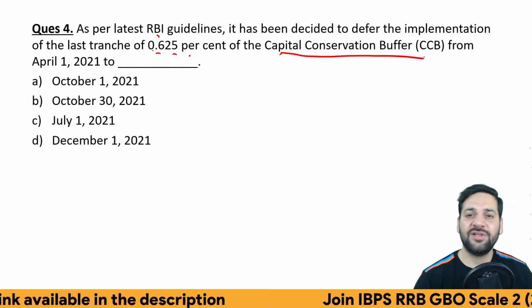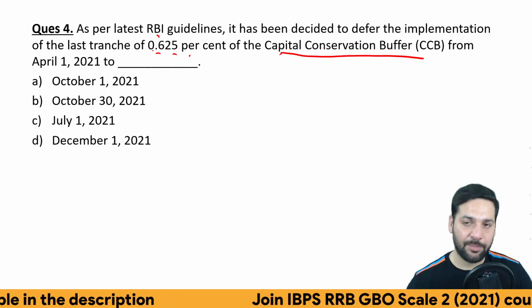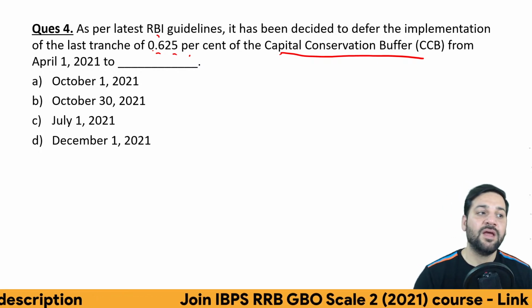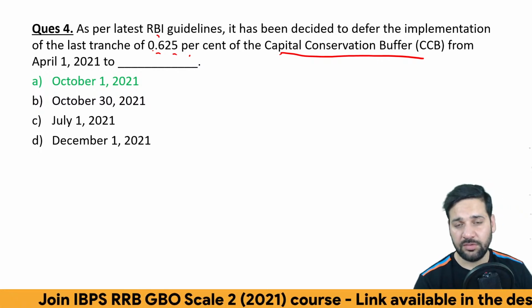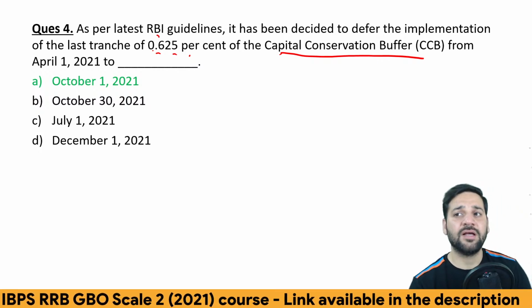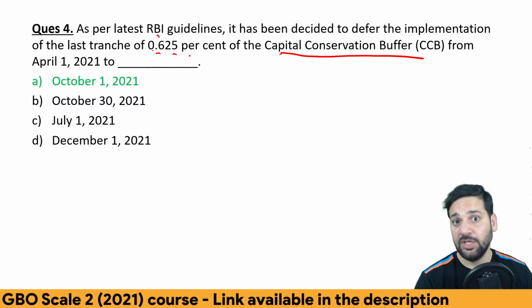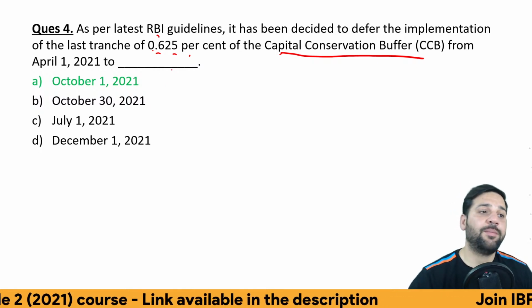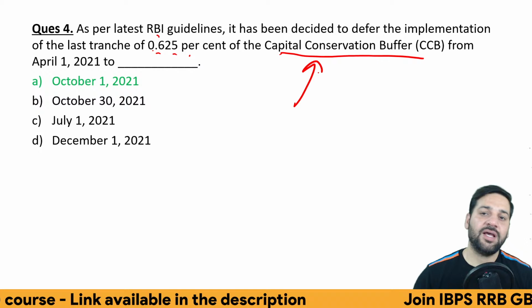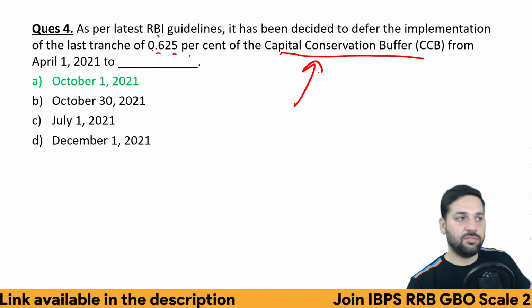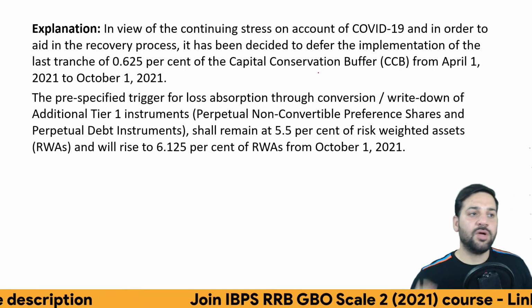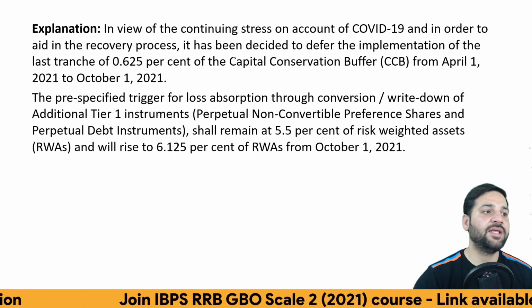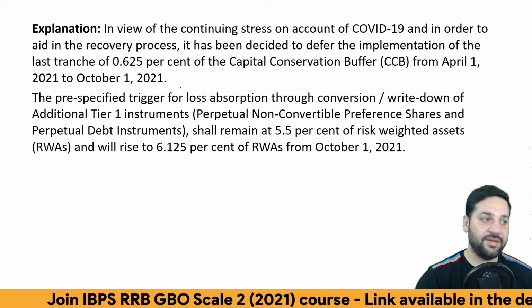Please refer to the Basel III norms का video, ठीक है? जो उतना capital conservation buffer रखना था, it has been deferred till 1st of October 2021, right? Due to the COVID, obviously the economy is not in a good shape, तो इसको extend करना पड़ा. Now capital conservation buffer ये बढ़ाया जाएगा after it has been extended by 6 months, ठीक है? In view of the continuing stress of COVID-19, the last tranche has been extended, right?